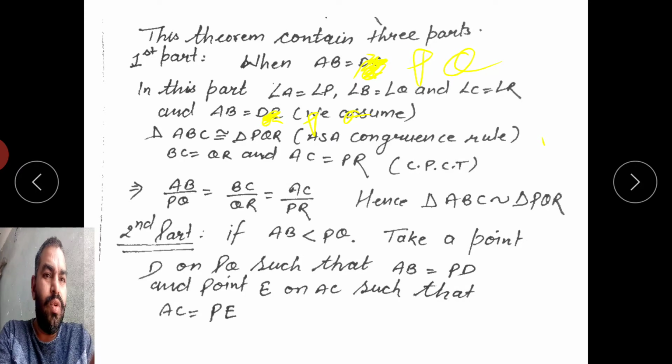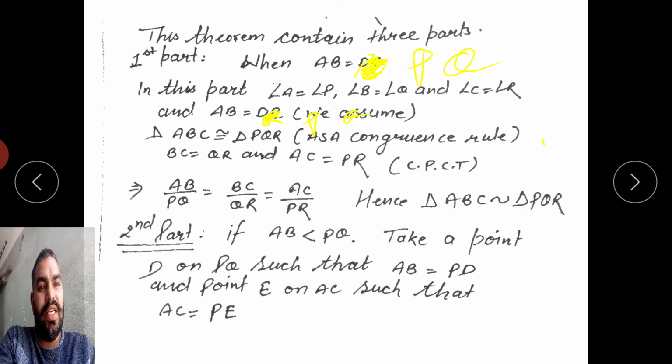Why are they equal? AB equal to PQ means the ratio is 1 by 1. BC is equal to QR, the ratio is 1 by 1. AC is equal to PR, the ratio is 1 by 1. So all ratios are equal, and angles are equal, then the triangles are similar.